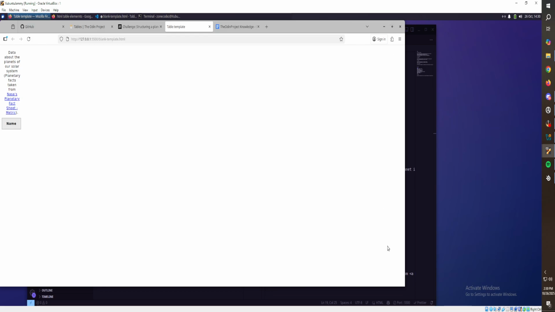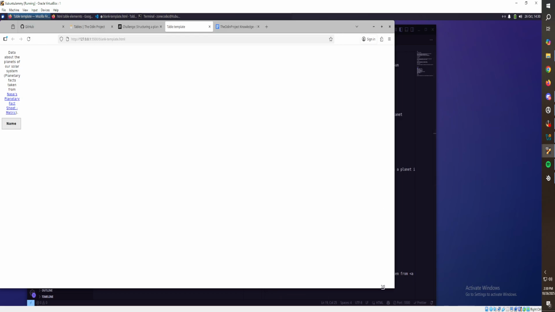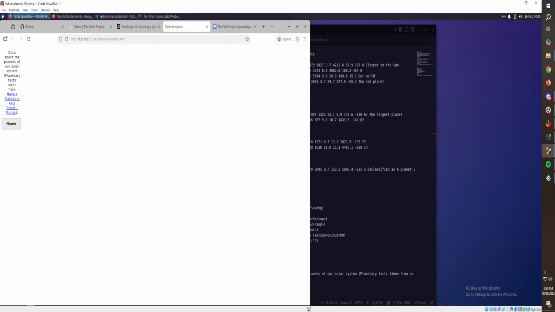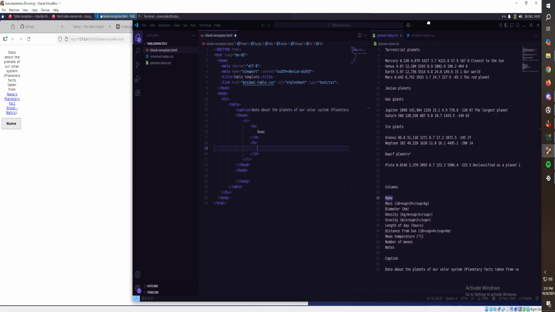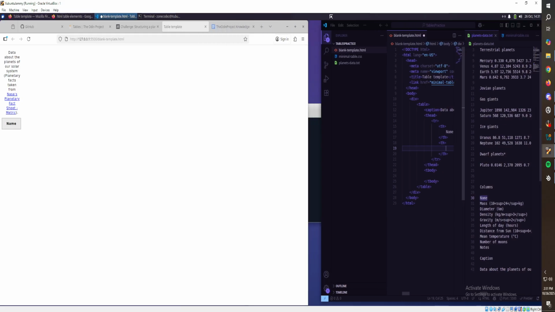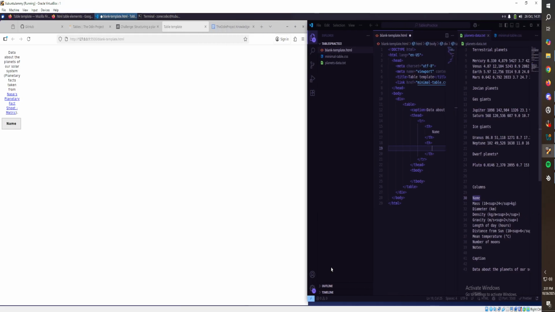I think we can make it take up half the screen, and I can code on this side. It'll make it more readable for you guys, to kind of see what's going on.